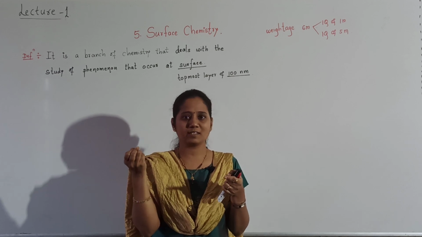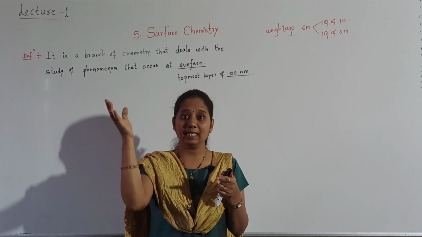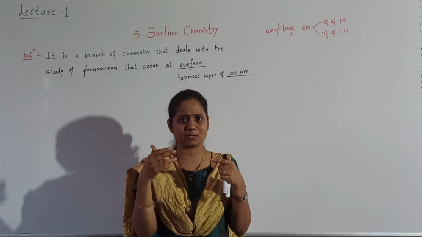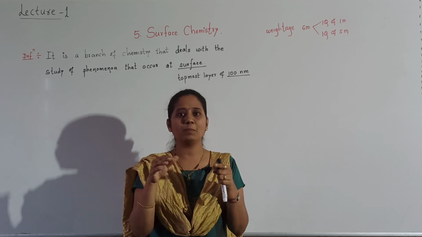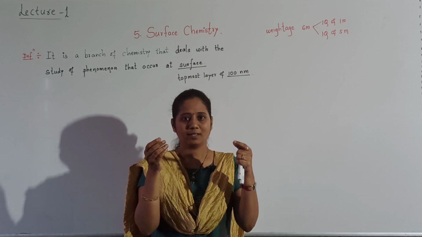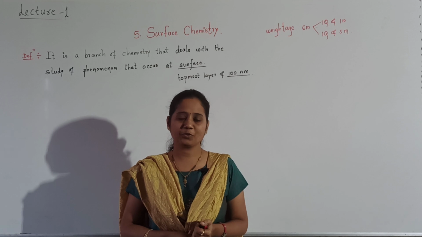Major components are 78% nitrogen, 20% oxygen. They may again get adsorbed because adsorption is a spontaneous process. So they may get adsorbed again on that surface. So the cleaned surface is again kept in vacuum.